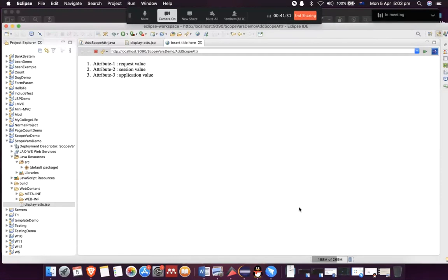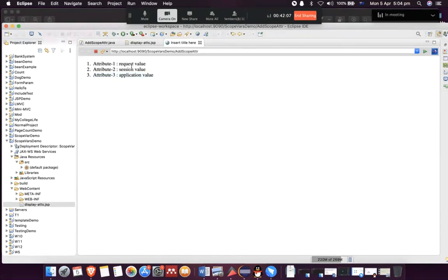Okay, as you can see, we have our attributes. Attribute 1, attribute 2, attribute 3. The first one is a request scope, then we have session scope, and then we have application scope. The difference between these scopes, as we discussed earlier, is that if it's an application scope, you can access it anywhere from any JSP page.